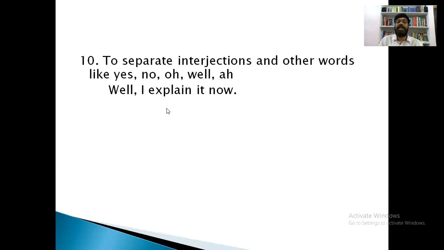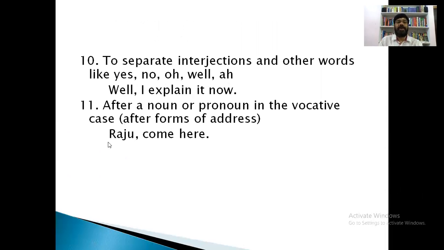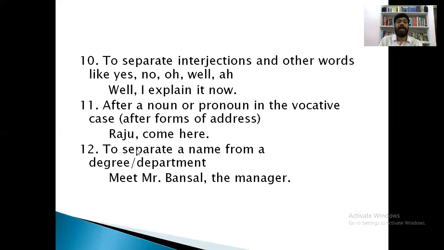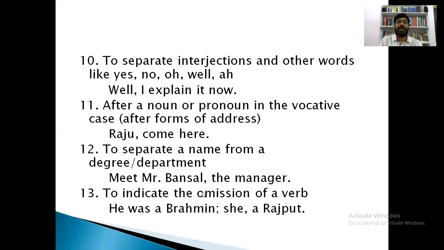What is the other occasion where we use a comma? To separate interjections and other words like yes, no, oh, well. Well, comma, I explained it now. What is the 11th use? After a noun or a pronoun in the vocative case, after forms of address: Raju, comma, come here. To separate a name from a designation: meet Mr. Bansal, comma, the manager. And to indicate the omission of a verb: he was a Brahmin, she was a Rajput.